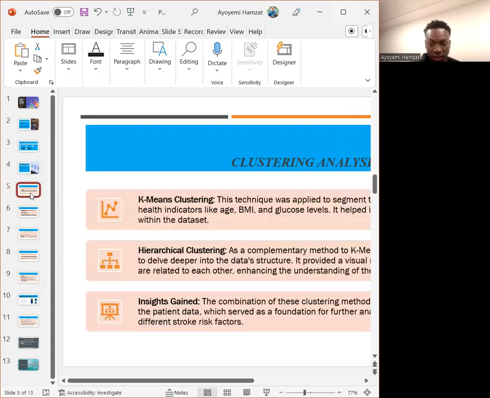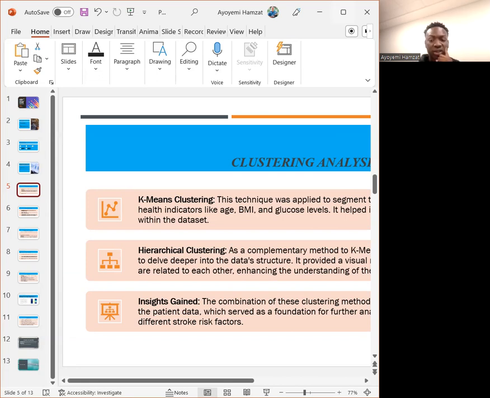Next, our analysis brought up patterns within the patient data. K-means clustering segmented the data into distinct groups, while hierarchical clustering offered deeper connections, providing a multi-dimensional view of stroke risk factors.